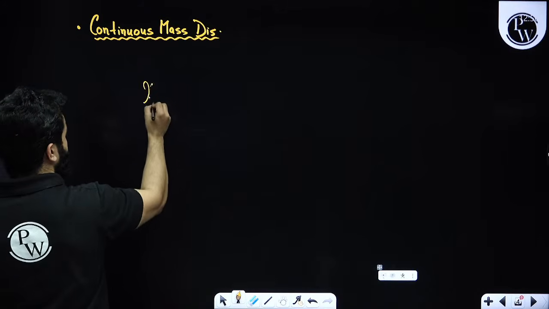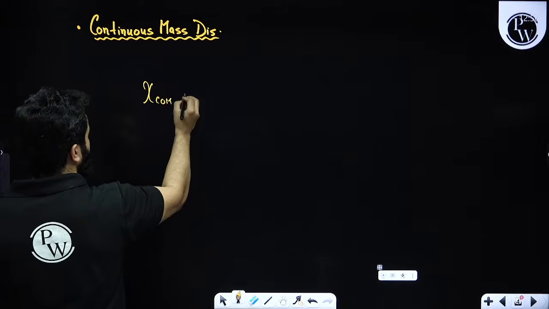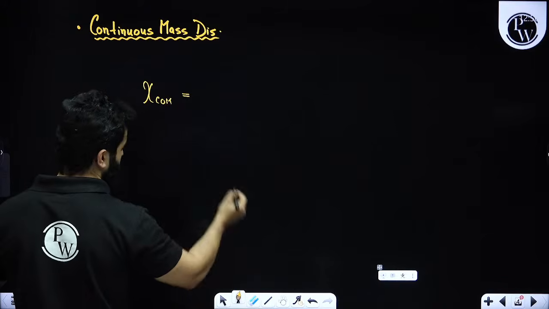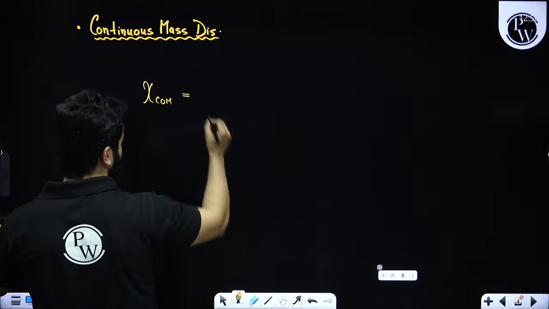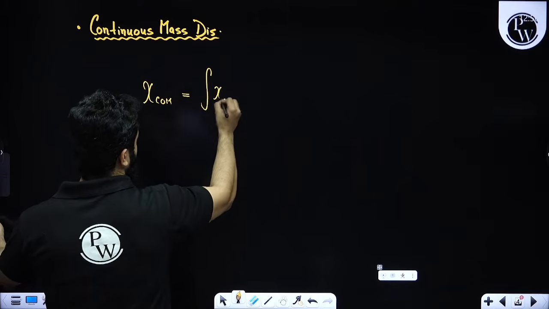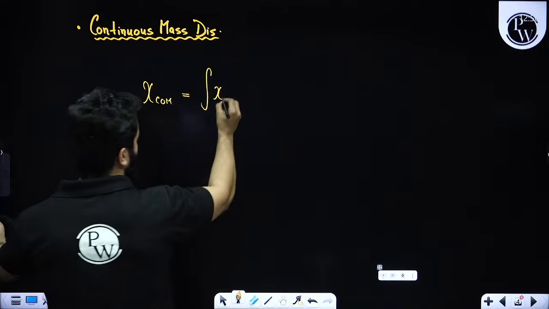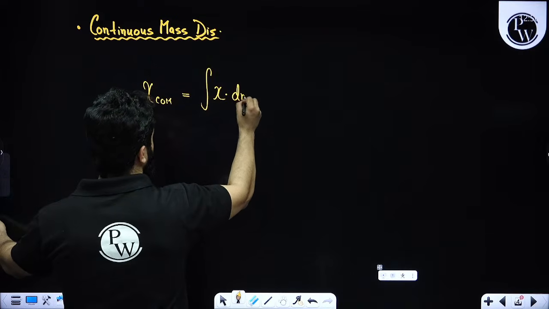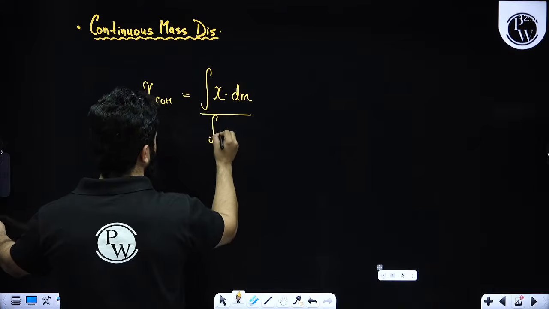We are going to write XCOM as integration of x dm divided by integration of dm.